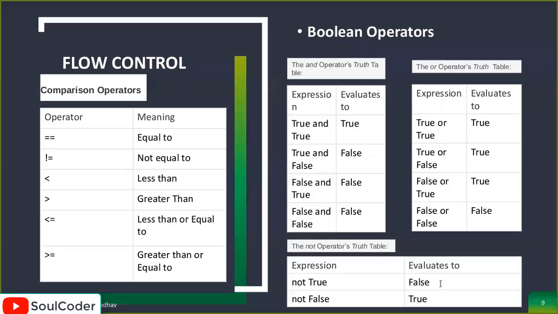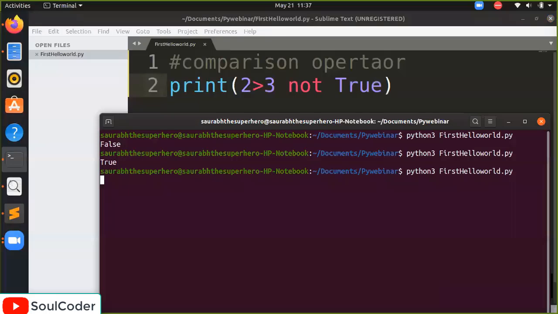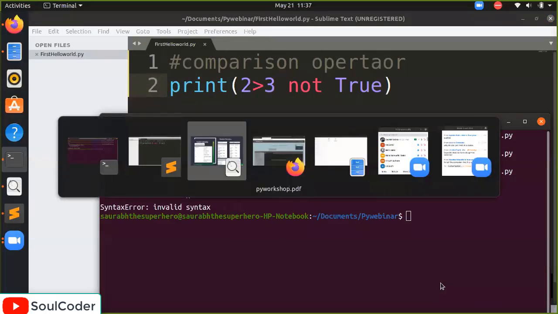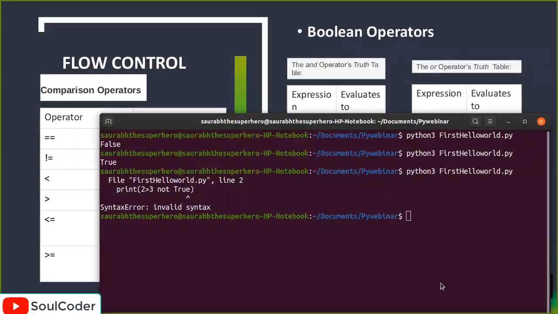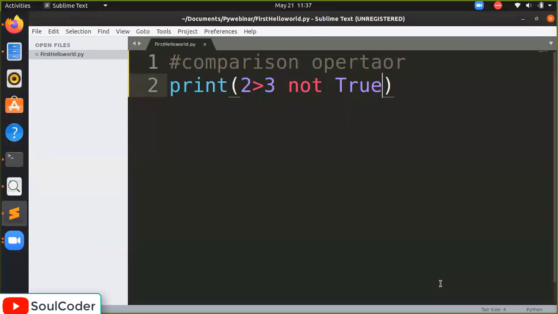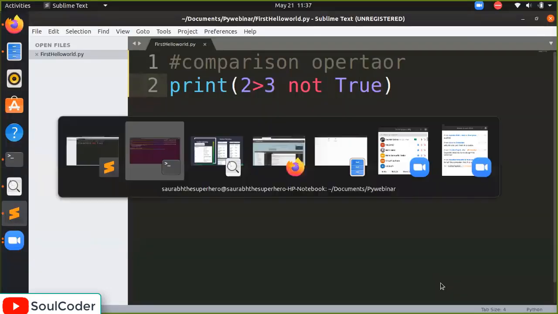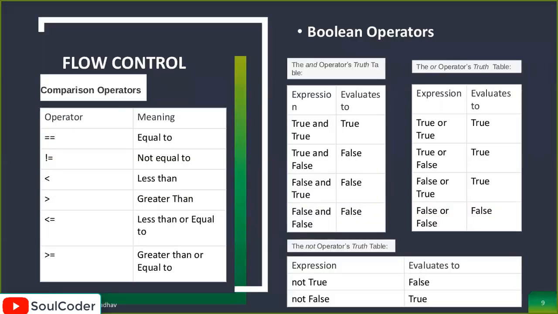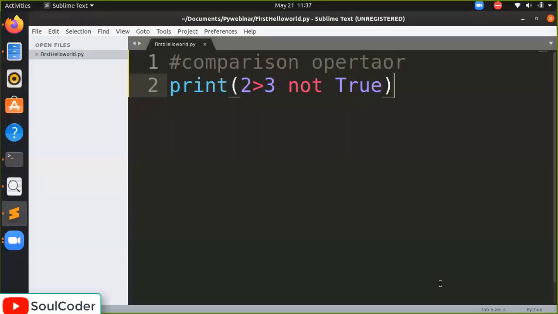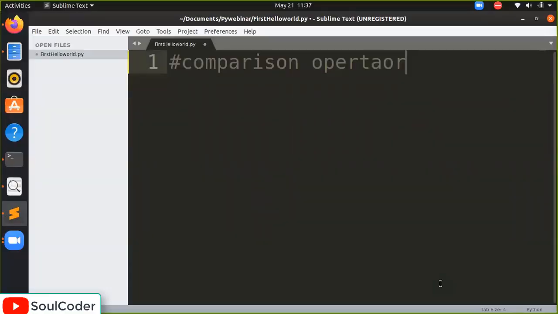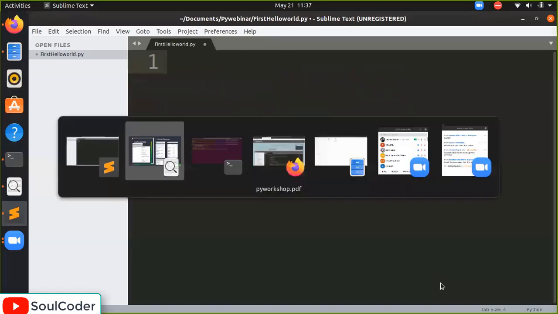We will display it now. Wait, there is an error here. What is it? We'll do it again. Wait for a certain time. We will do this operator again. Let's move toward another thing,